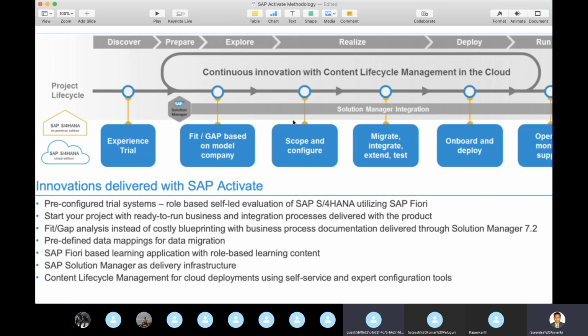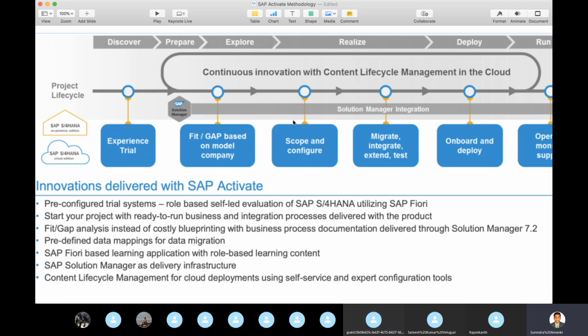Coming to our project life cycle, which is project prep, explore, realize, finalize, deploy and run. This slide will explain it at a very high level: what you are going to do in project prep, what you are going to do in explore, what you are going to do in realize, and what you are going to do in deploy.